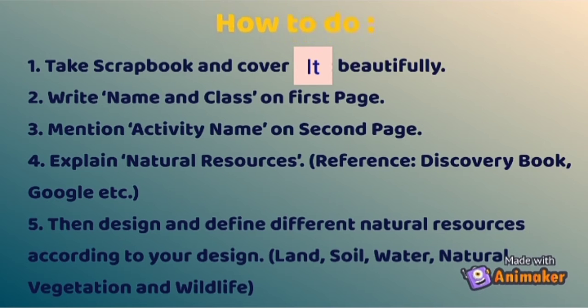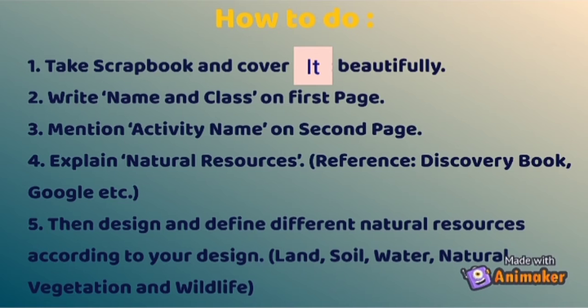Take a scrapbook, cover it beautifully. आपने scrapbook ले लिया, उसको अच्छे से cover कर लिया. Then on the first page you will write your name and class and whom you are going to submit it to. Next page पे you will be writing the activity name beautifully. You can do any kind of writing, you can make patterns, make it as creative as you can. Next page पे you will be explaining about natural resources, for which you can take help from the discovery book, you can search on Google about natural resources and you can paste 1-2 pictures of that as well.